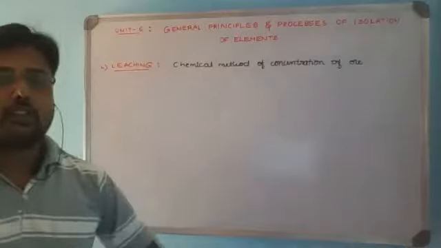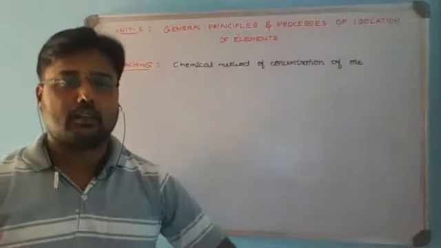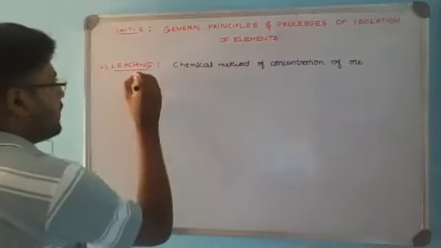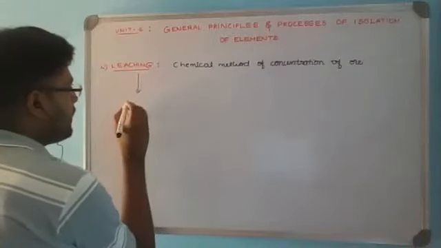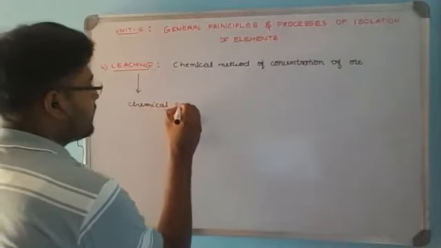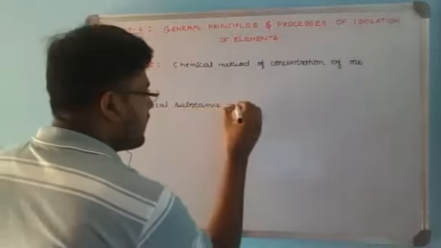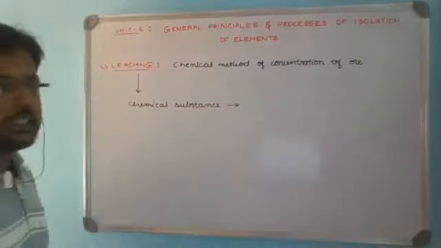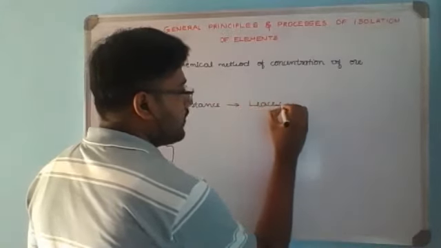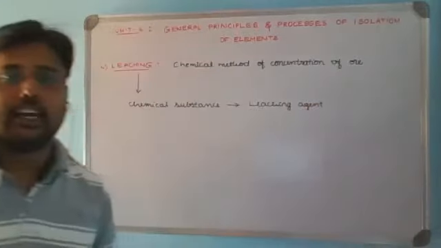Now, in the process, how the selection is done regarding the concentration of the respective ore with a suitable chemical, we'll try to understand. In the process of leaching, we are going to use a chemical substance with some satisfying conditions, and that selected chemical substance is called the leaching agent.